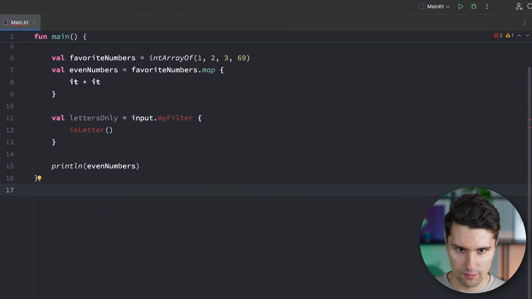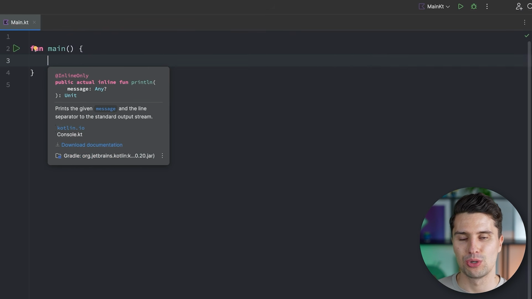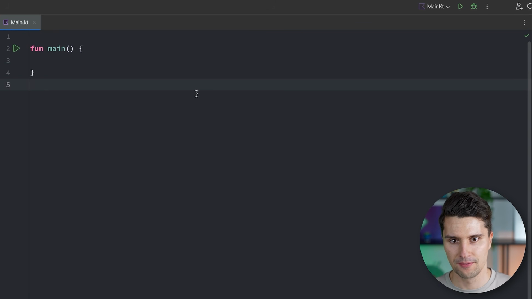I want to remove this again, and I want to clean up everything, because now we get to another big topic, and that is called classes. So if you already have knowledge about object-oriented programming, that is how we call this way of programming that we also stick to in Kotlin, in Java, and lots of other languages, then classes are nothing new to you. If you're new to the programming world, then they will be new to you.